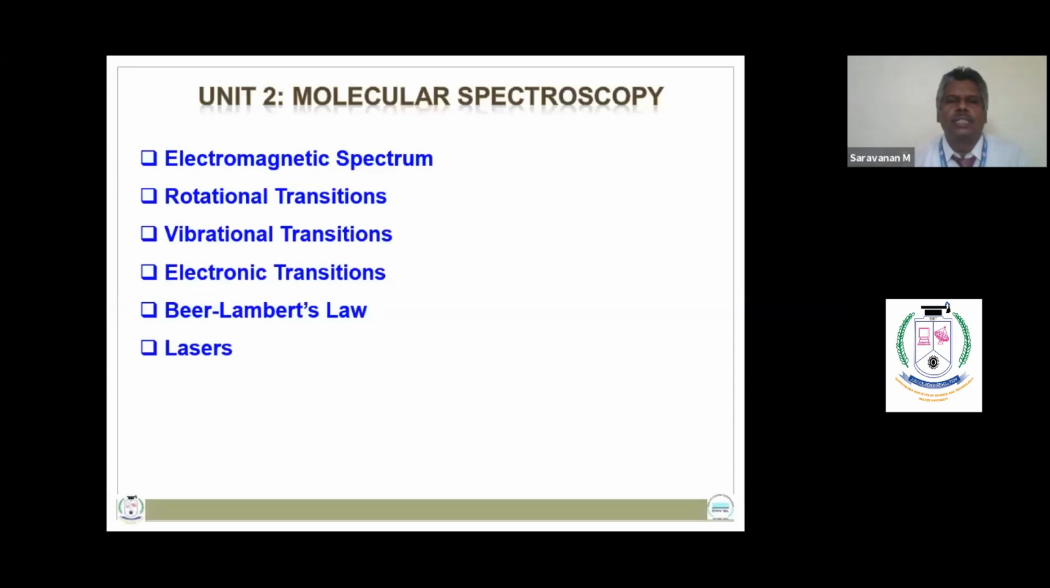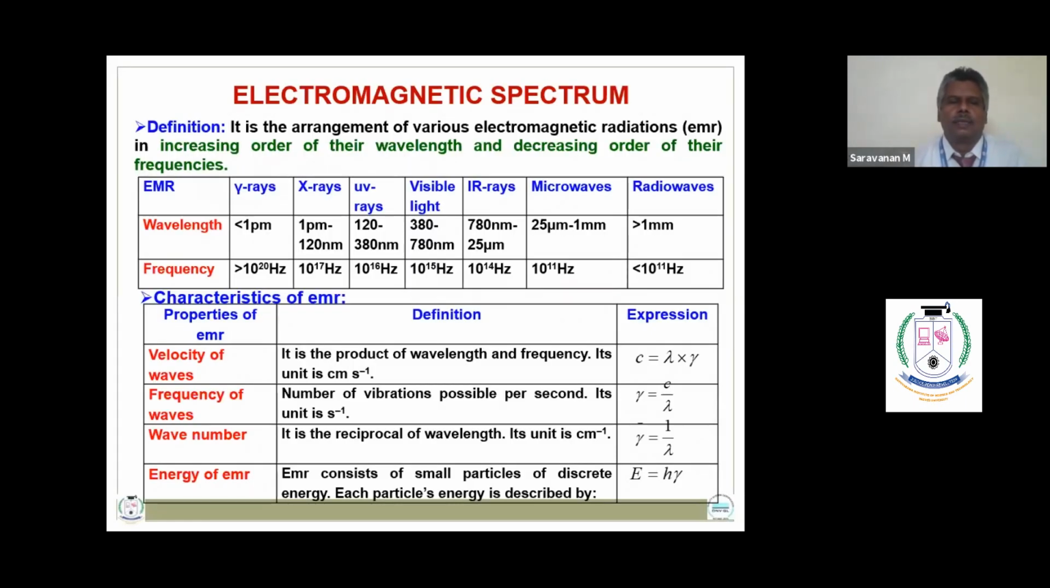The second unit is molecular spectroscopy, in which you are learning the topics electromagnetic spectrum, rotational transitions, vibrational transitions, electronic transitions, and derivation of Beer-Lambert's law and lasers. You know that electromagnetic radiations are composed of gamma rays, X-rays, UV rays, visible light, IR light, microwaves, and radio waves. In the electromagnetic spectrum, these radiations are arranged in increasing order of their wavelength and decreasing order of their frequencies.